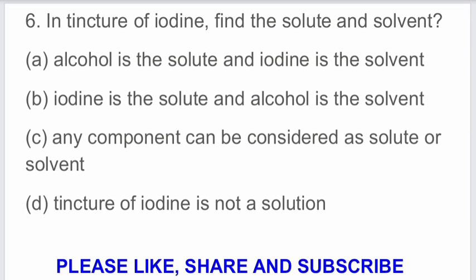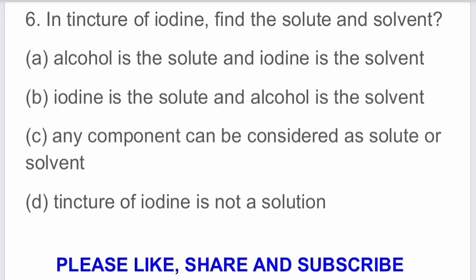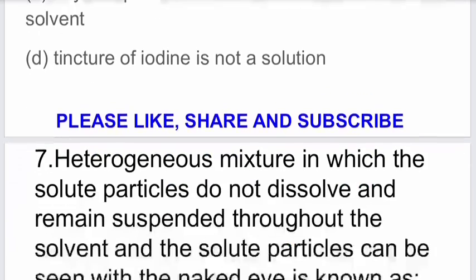Question number 6. In tincture of iodine, find the solute and solvent. Options are A. Alcohol is the solute and iodine is the solvent. B. Iodine is the solute and alcohol is the solvent. C. Any component can be considered as solute or solvent. And option D is tincture of iodine is not a solution. The correct option is B. Iodine is the solute and alcohol is the solvent.